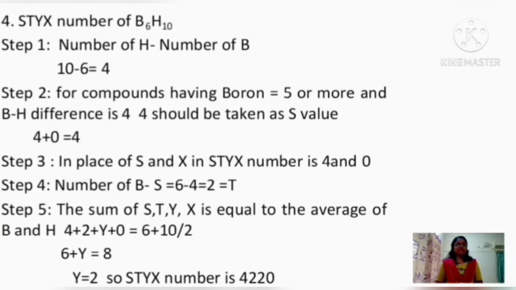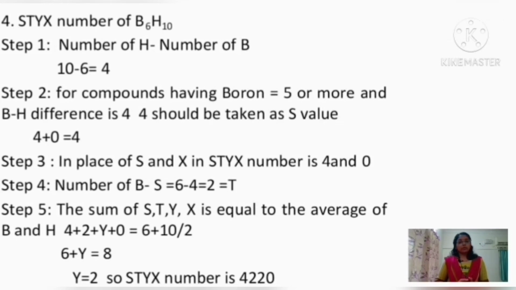Next, we can find the STYX number of B6H10, that is hexaborane 10. Here the number of boron atoms is 6 and hydrogen atoms is 10. So when we take the difference, 10 minus 6, that will be equal to 4.